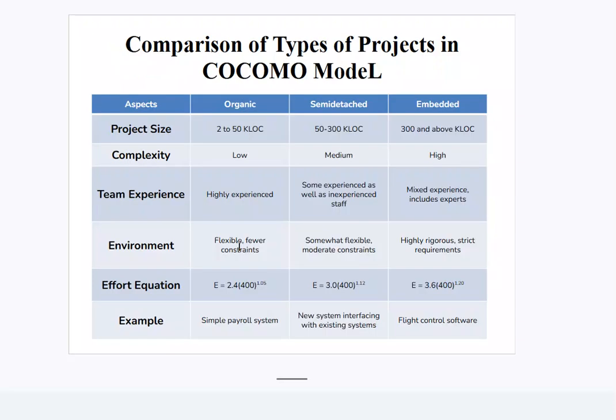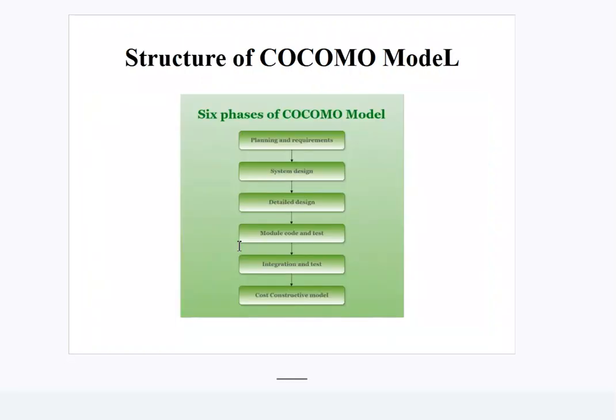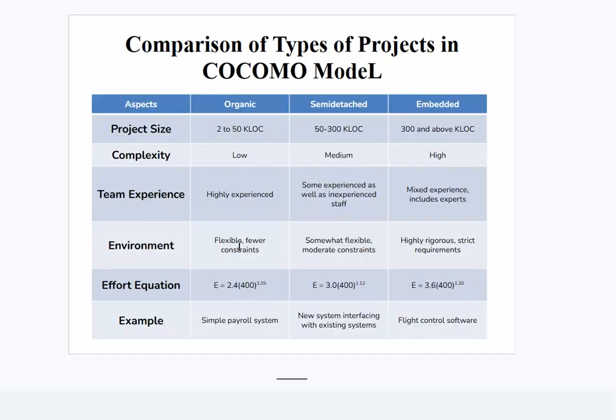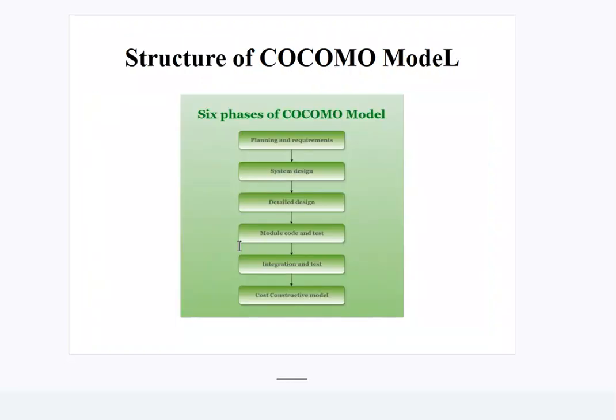Comparison of the types of projects in COCOMO models: organic, semi-detached, embedded. Project size: 2 to 50 KLOC, 50 to 300 KLOC, 300 and above KLOC. KLOC means kilo lines of code. Capacity: low, medium, high. Team experience: high experience, some experience as well as inexperienced staff, mixed experience including experts. Environment: flexible, moderate constraint, highly rigorous requirements. Effort equation, for example 2.4. Examples: simple payroll system, new system replacing an existing system, flight control software.